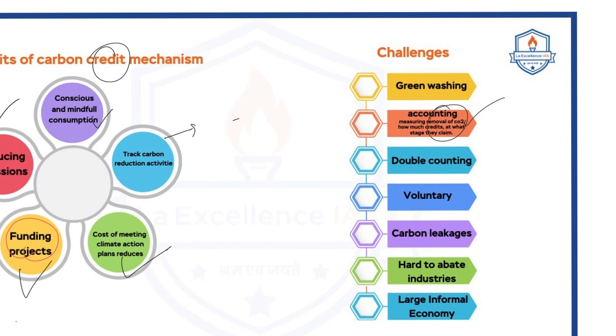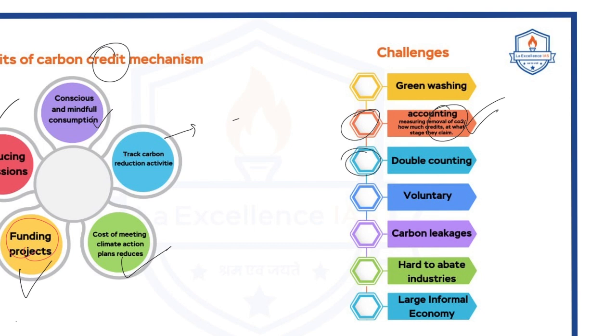And next, how much credit has to be given for a certain green activity, whether it is transitioning to green energy, or an afforestation activity, or changing lifestyles, etc.? There is no measure of how much credit has to be given. And another important thing is that there is no measure of the monetary value of these credits, right? For example, afforestation may cost, let's say, 10 crores or 50 crores. Transitioning into green energy may cost 100 crores. Now, these differential values lead to differential credits. Hence, there is no ground level methodology that recognizes these differences. Hence, accounting is one of the big issues.